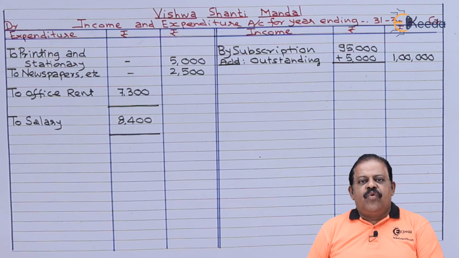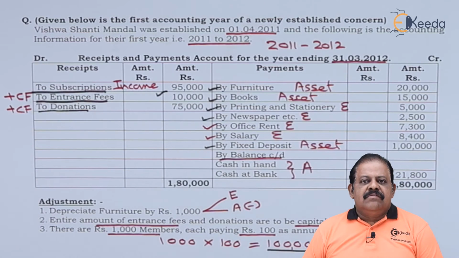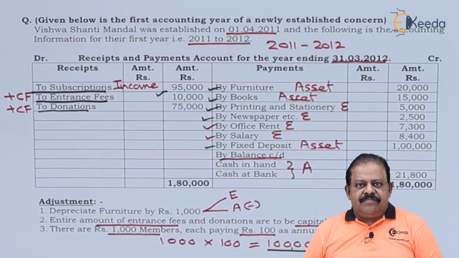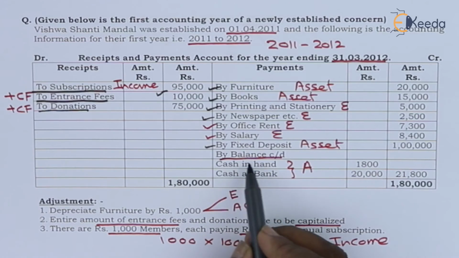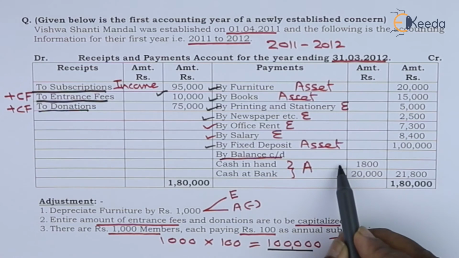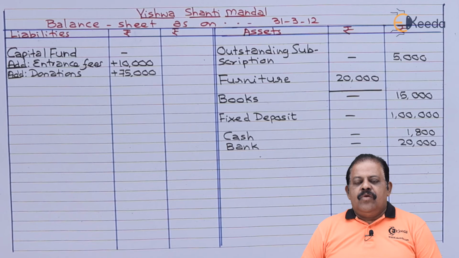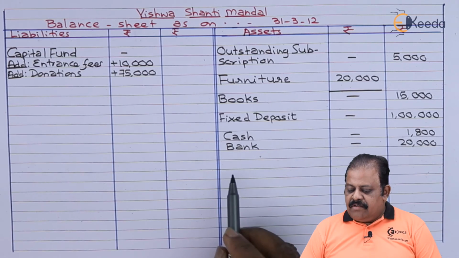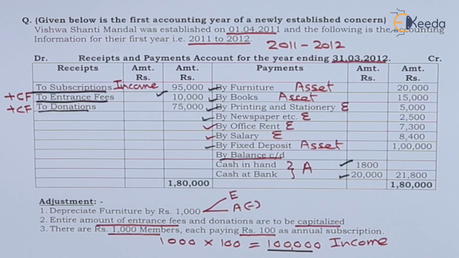Salary 8,400. Fixed deposit 1 lakh. This will be recorded as asset. Asset side, fixed deposit 1 lakh. Next we have closing balance of cash 1,800. Bank 20,000. Should be recorded as asset. Closing balance of cash 1,800. Closing balance of bank 20,000. Let us go through the adjustments.